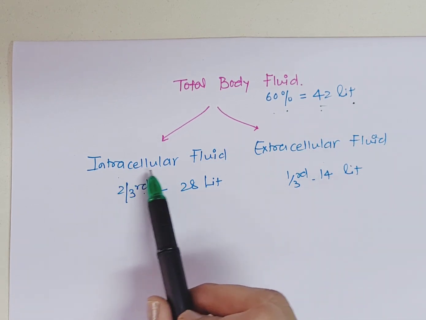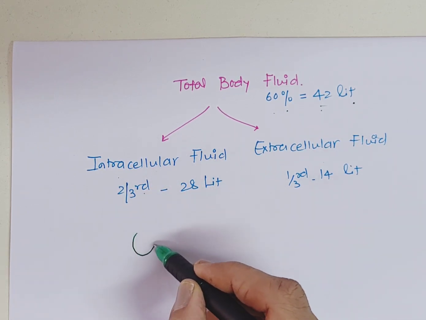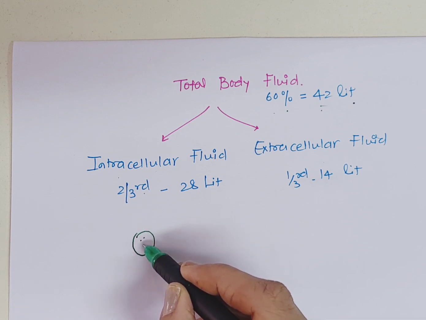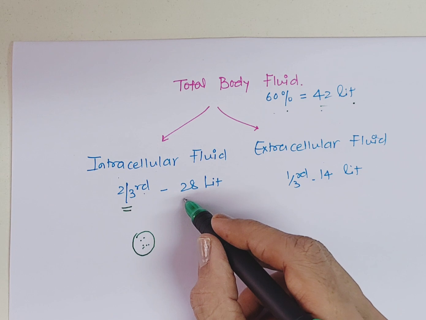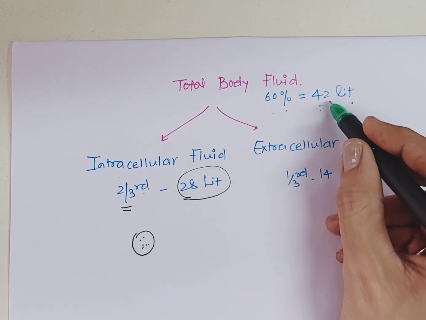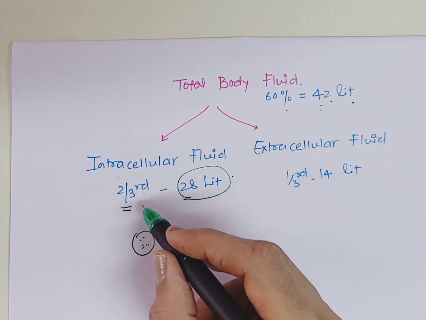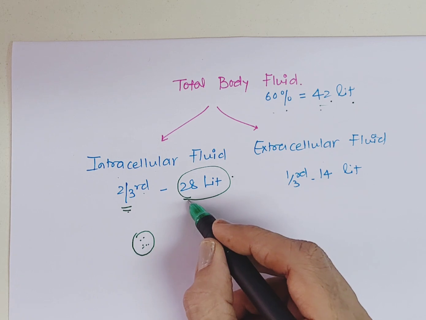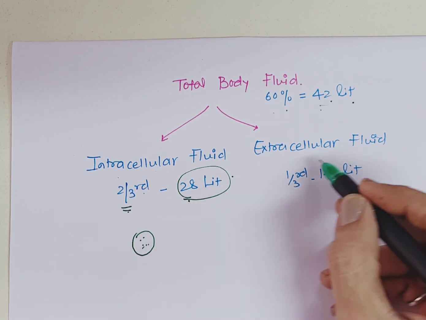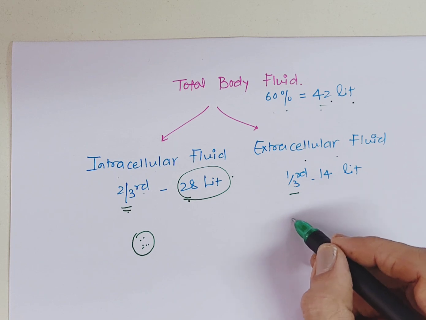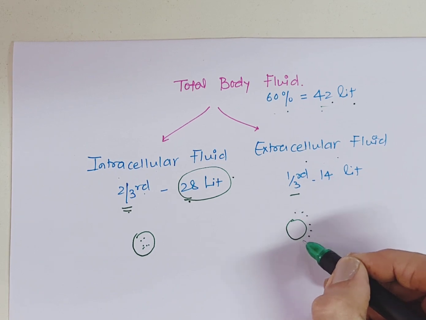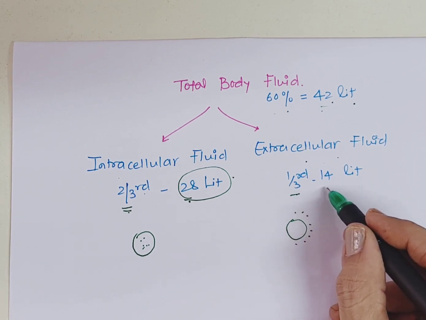Number one is intracellular fluid, inside the cell, which is the major compartment, 2/3 of total body fluid. It is about 28 liters from this 42 liters. Extracellular fluid is lesser than intracellular, outside the cell, that is 1/3, or 14 liters.